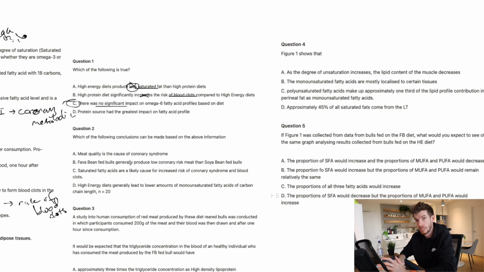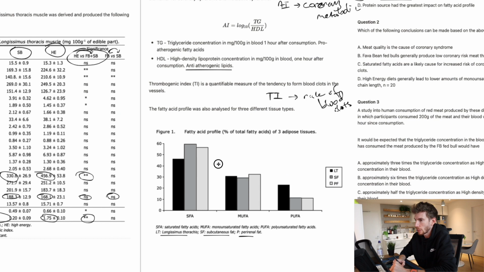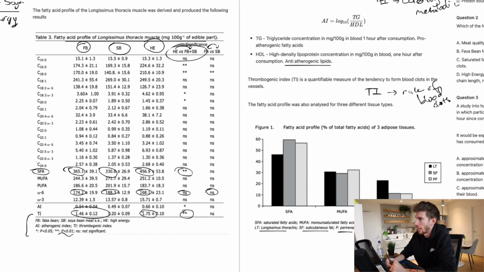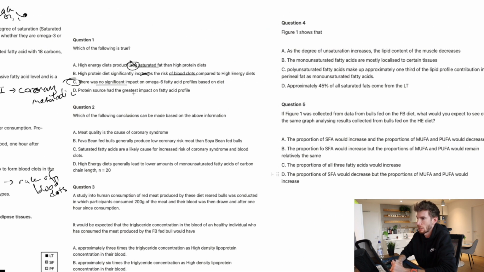Now, I would always rule out D as well: protein source had the greatest impact on fatty acid profile. If we look at this here, that's comparing the protein source. If we look at the significance table for comparing protein source, we can see there's only one significant change, and that was with C18. Everything else was not significant. So that is clearly a pretty false statement. The greatest impact, clearly not. So not significant at all. That's going to be out. Our answer is then left with C.